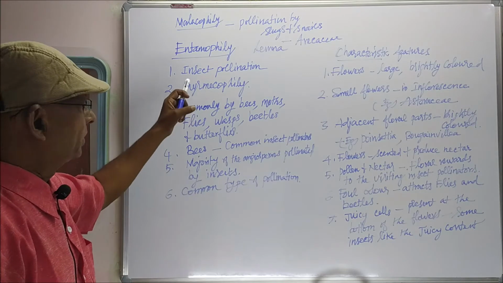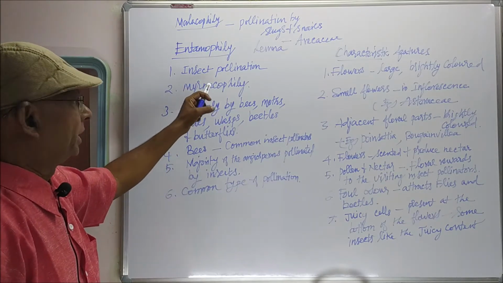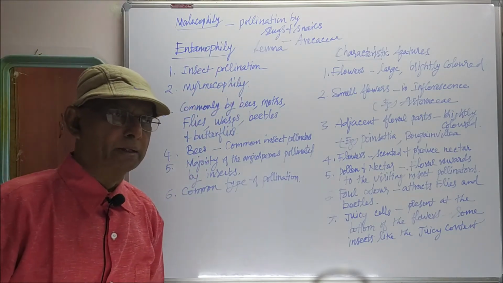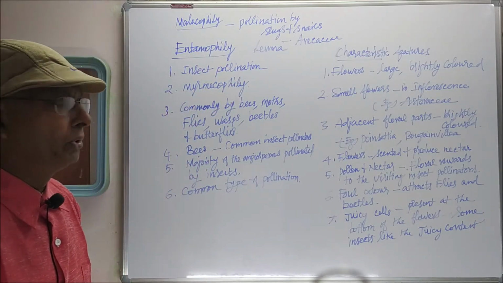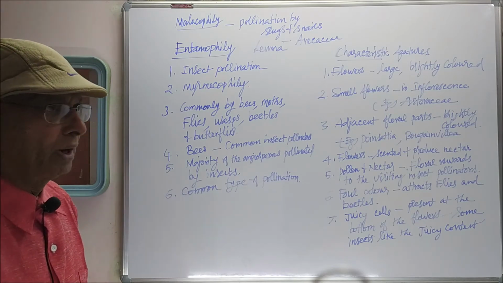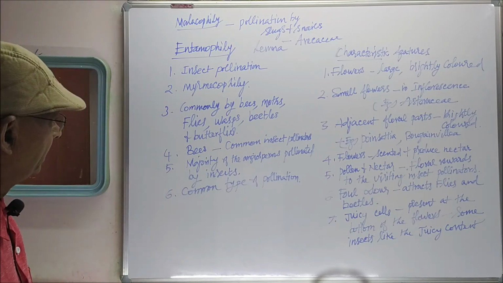But in the case of ants, a separate division is given, that is myrmecophily. That is a type of pollination by ants. When ants carry out pollination in flowers of a plant, that is called myrmecophily.